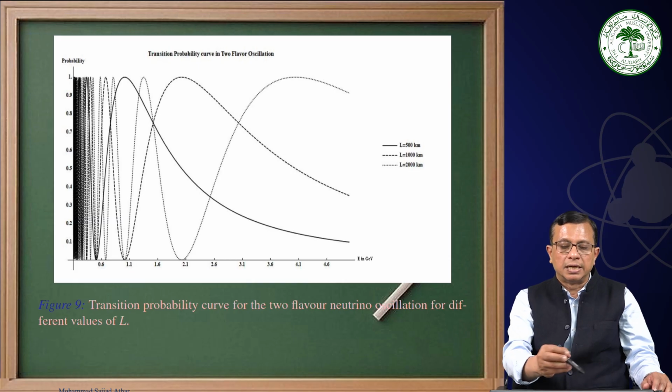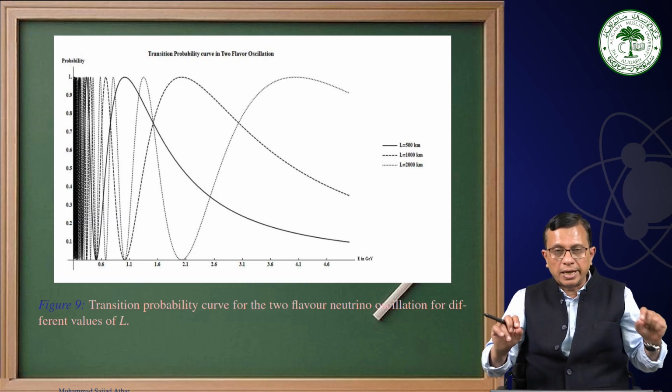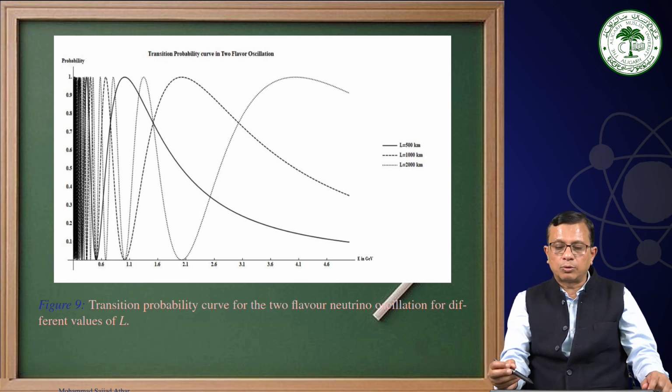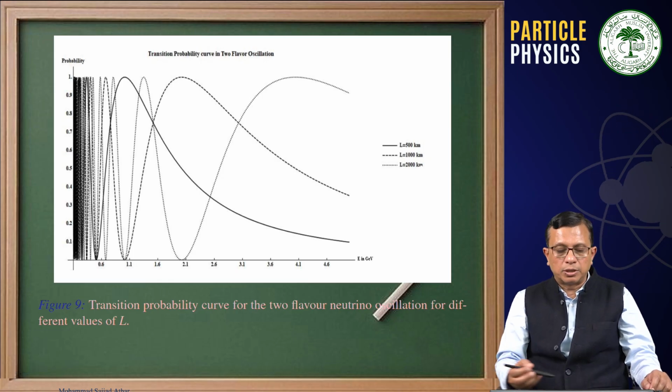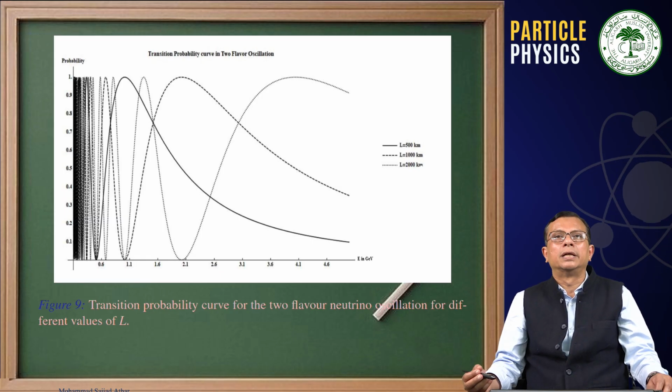As you can see, the oscillation probability really depends upon the length between the detector and the source. Here L equal to 500 kilometers, then L equal to 1000 kilometers, and finally we have taken a case when L is equal to 2000 kilometers. Thus, you can do it as homework: write a Fortran code and use those values to get these numbers.